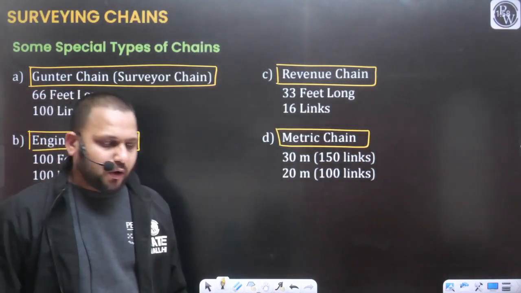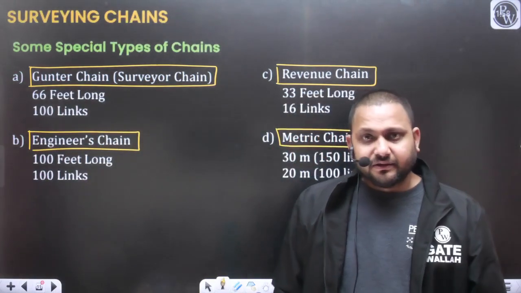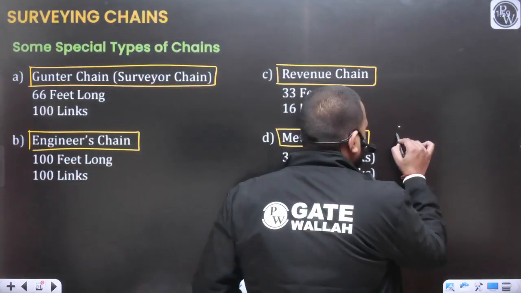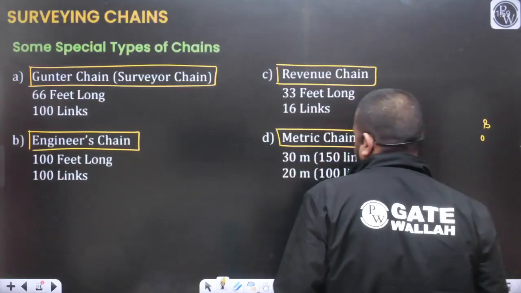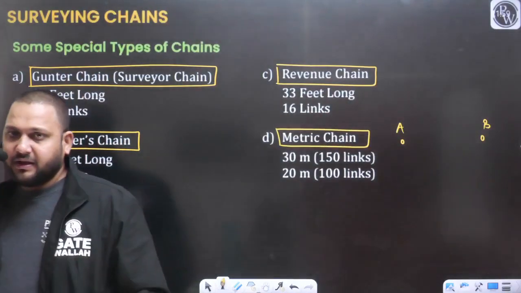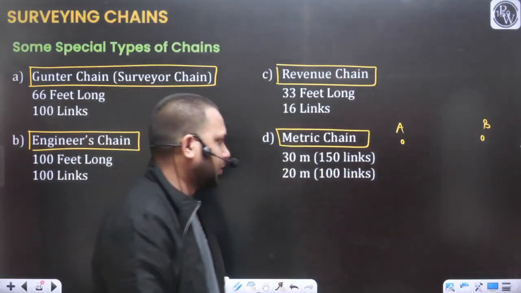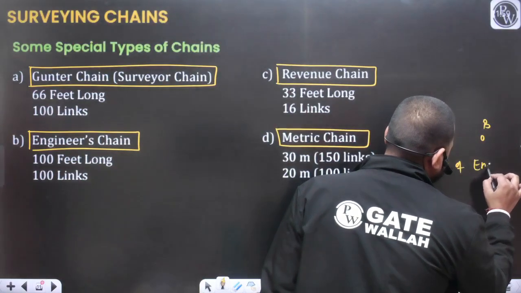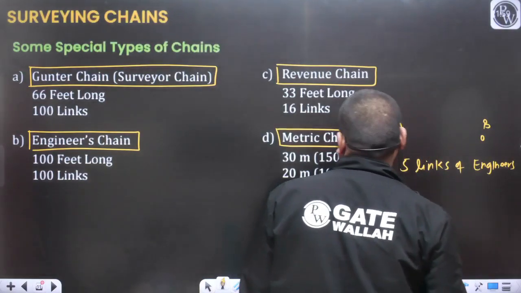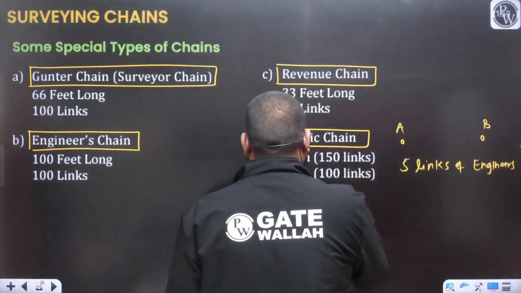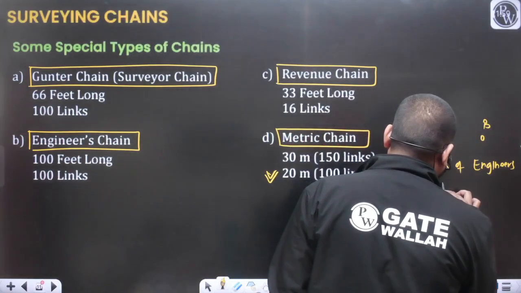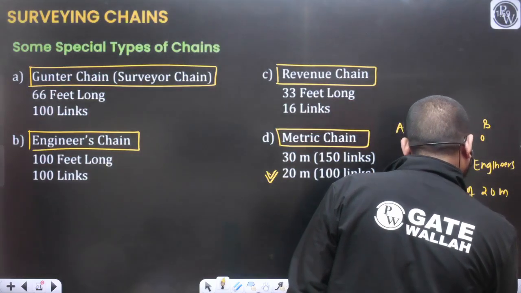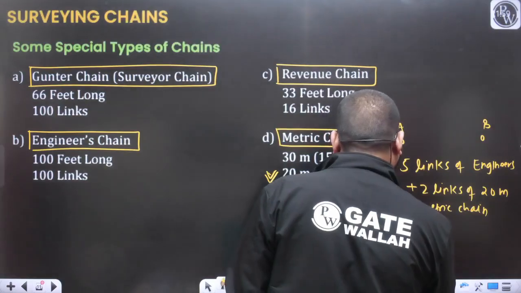The second type of problem they can ask is like this: we are going to measure the horizontal distance between points A and B. In our survey work, we have measured the distance between points A and B with the help of the chain, and the distance was 5 links of engineer's chain and, let's say we have a 20-meter metric chain, 2 links of the 20-meter metric chain.